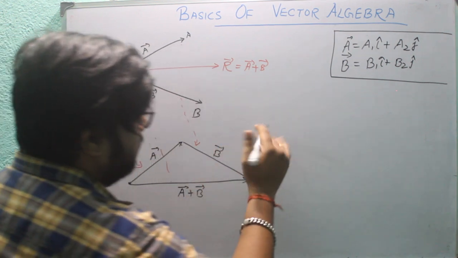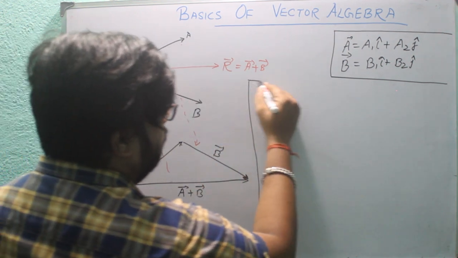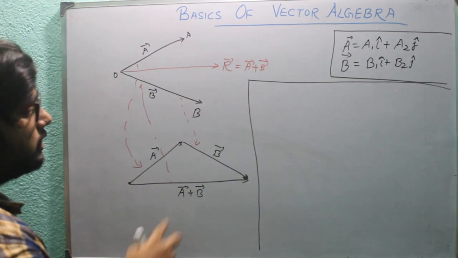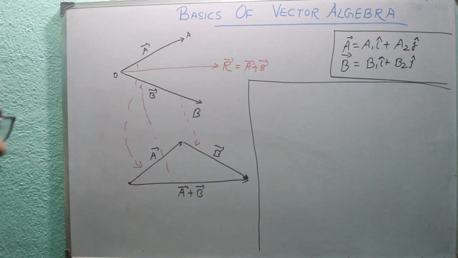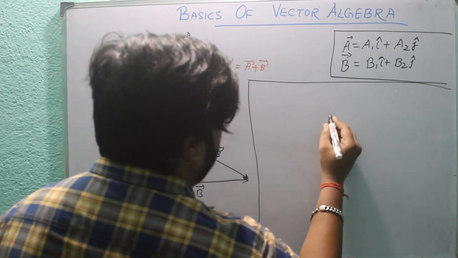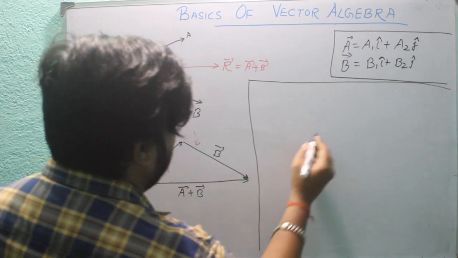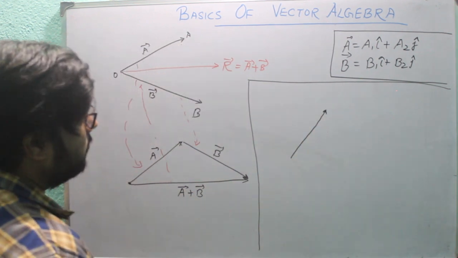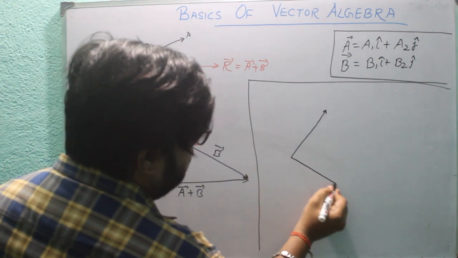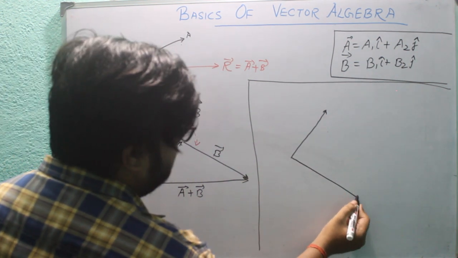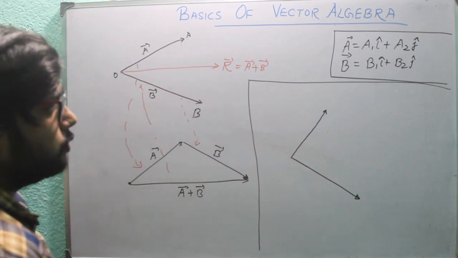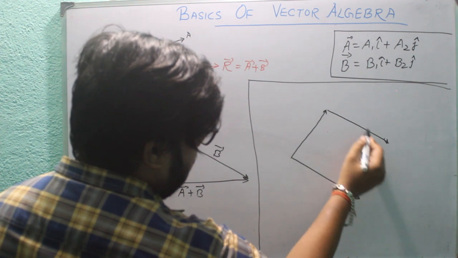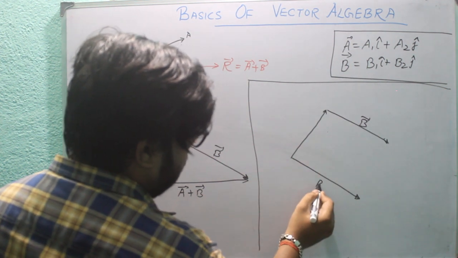Now, again, if we want to subtract the B vector, okay, what will we do? This is our A vector, this is our B vector, this is also our B vector.